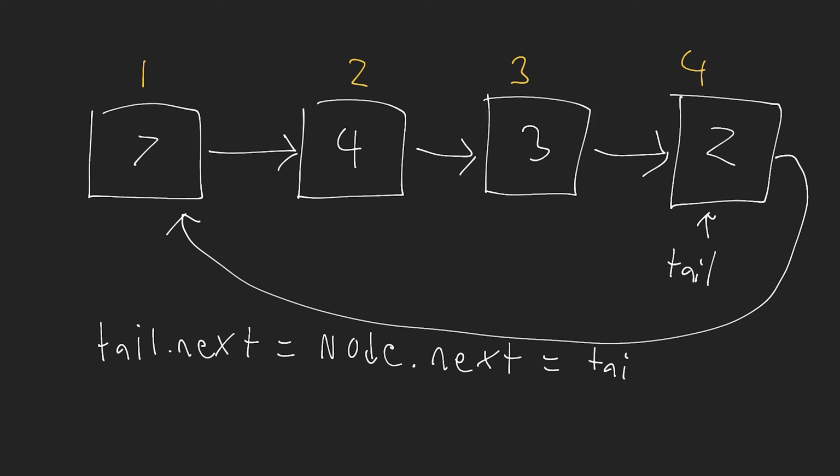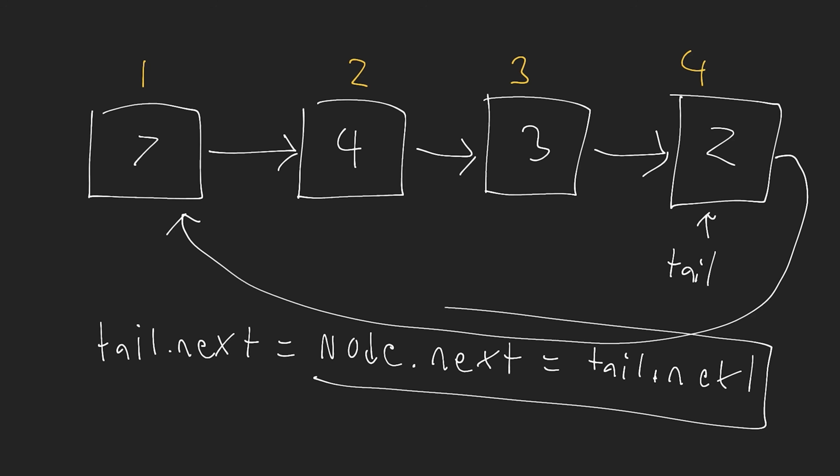Now, I'm not really writing this in the correct order. So essentially what we do is we would create this node, we'd give it its value, we'd first set this new node to have the next property equal to whatever the current next property of the tail is, which is the head of the linked list. And then we now set the tail's next property to be equal to this new node. And now we've inserted an element at the end of the linked list in constant time.